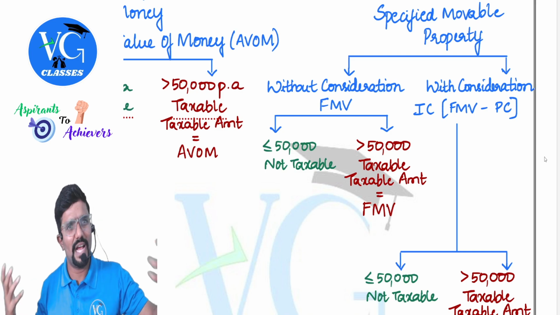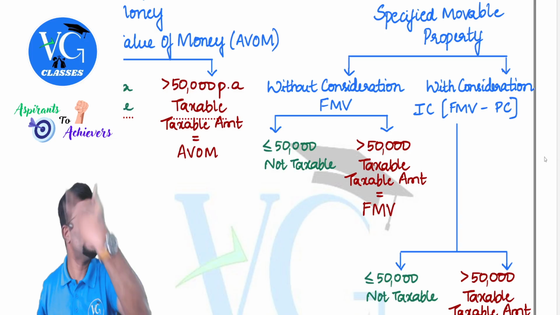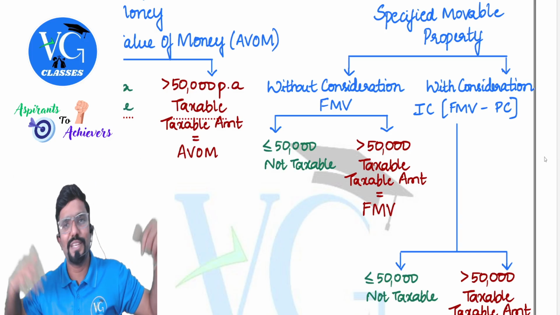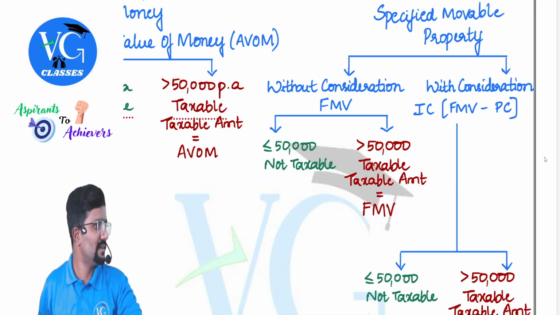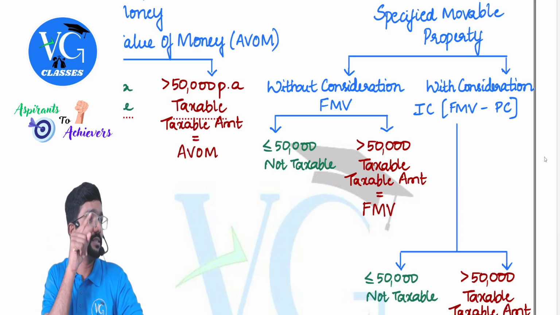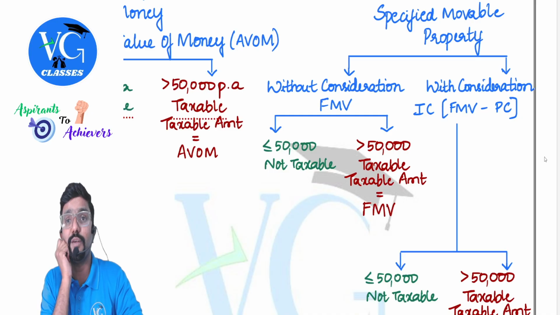I am a broker. I buy the assets and sell them at a higher price. So when I bought, I would have done some negotiation, used my smartness, and got it for a lesser price. Now, can the income tax department come and tell you that you have purchased for a lesser price, so that is taxable as income from other sources for you?